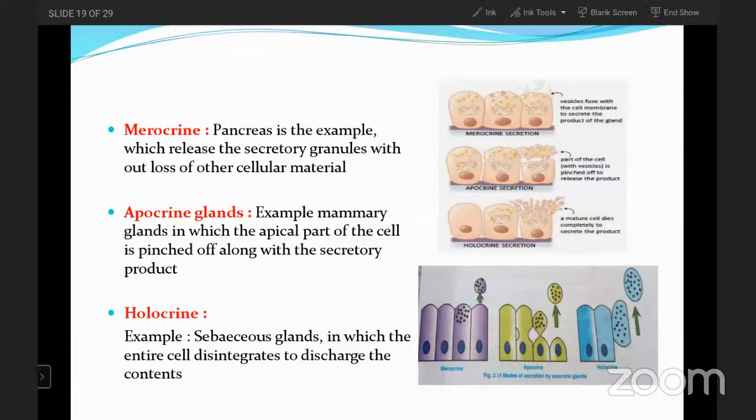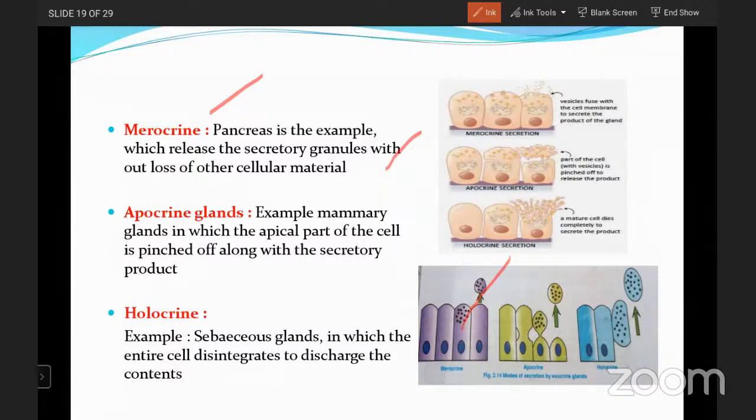Here, the first one is the merocrine. Pancreas is the example, which releases the secretory granules without loss of other cellular material. Only the secretion comes out from that cell. Such a type of secretion method is known as merocrine. In this picture also you are able to see that.